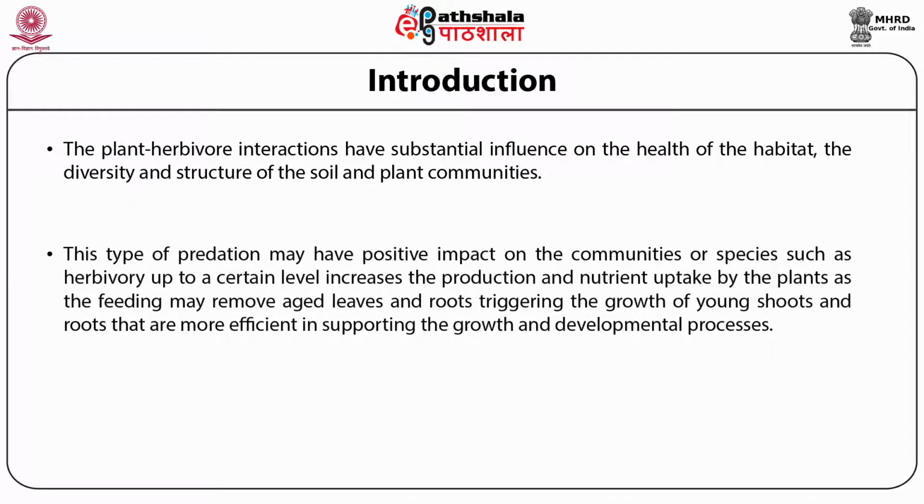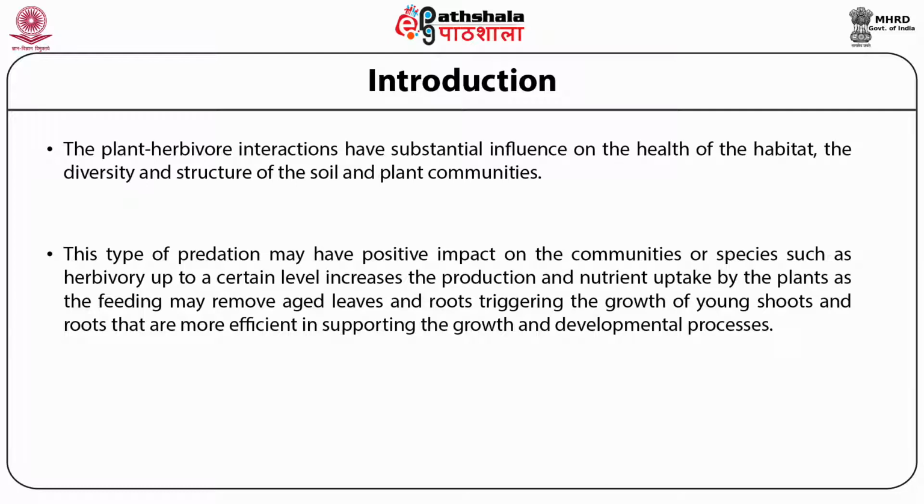This type of predation may have a positive impact on communities or species. Herbivory up to a certain level increases production and nutrient uptake by plants, as the feeding may remove aged leaves and roots, triggering the growth of young shoots and roots that are more efficient in supporting the growth and developmental process.